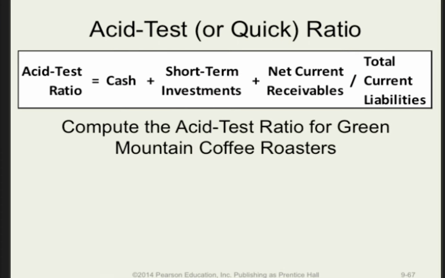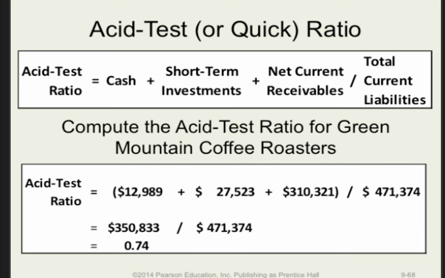The acid test ratio is a scaled-down version of the current ratio. Essentially, it will include only the most liquid assets in the numerator. These are cash and cash equivalents, short-term investments, and net current receivables. We will divide by total current liabilities. The result is a ratio that gives us a rough idea of whether the company currently has sufficient liquid assets to cover current liabilities. Using the numbers from Green Mountain Coffee Roasters, we can see that the acid test ratio is 0.74, rounding to the nearest 100th.